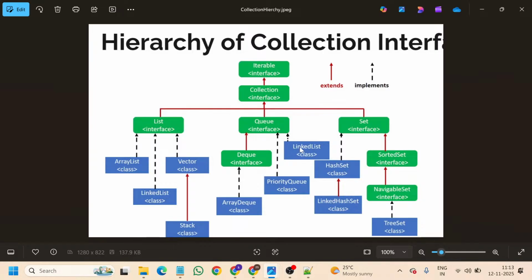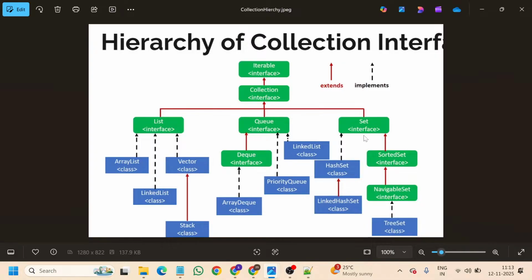But you can see the linked list is a class which can follow the rules of the list interface. At the same time, it can follow the queue interface rules as well. Linked list has an opportunity to obey two interfaces: list interface and queue interface. And then we have priority queue. It is also a class which implements queue interface.